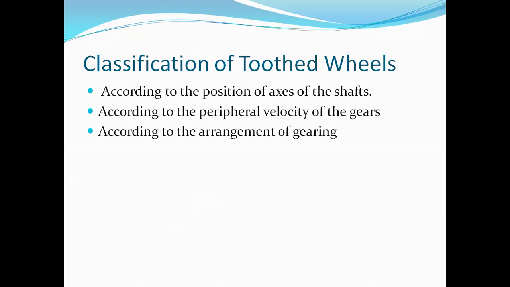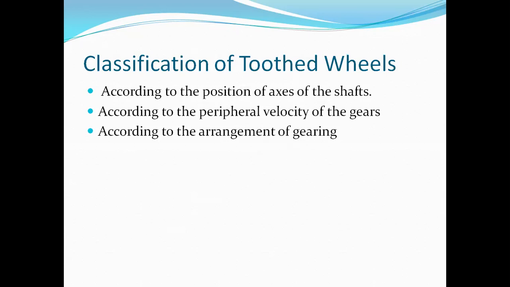If the speed of gear is less than 3 meters per second, then it is known as low velocity gear. If the speed or velocity of the gear is between 3 to 15 meters per second, then it is known as medium velocity gear. After that, in case of high velocity gear or high speed gear, the speed is about or greater than 15 meters per second.